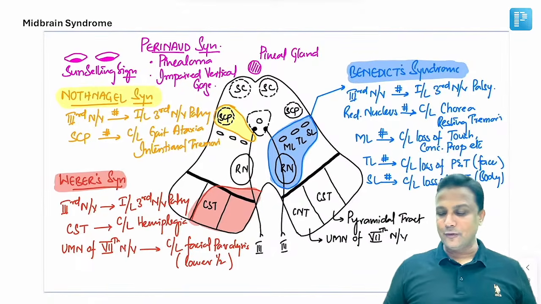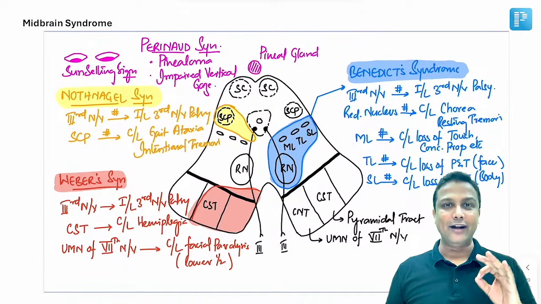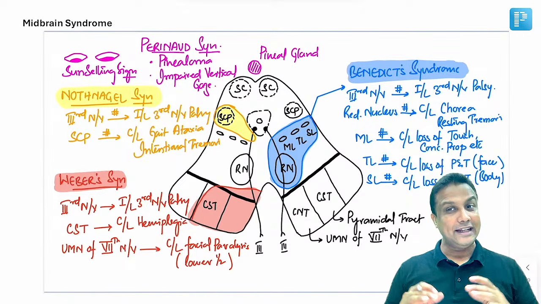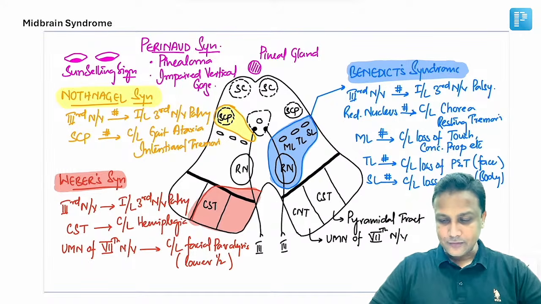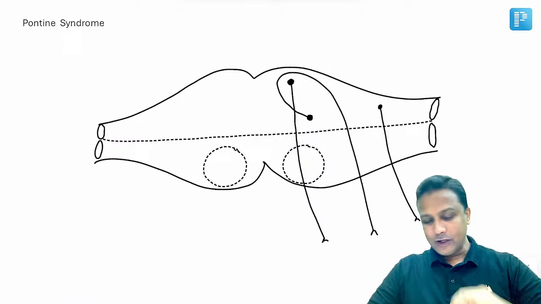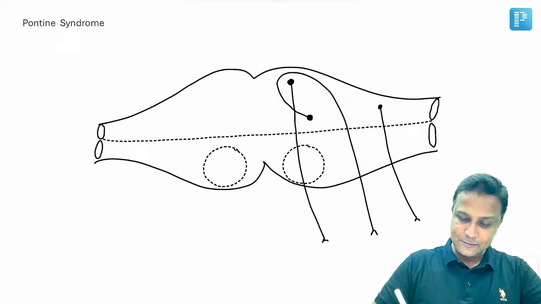So in this manner, we have covered all the syndromes in one diagram itself, my dear friends. In one diagram itself, we are done with all the syndromes here, sir. Now moving on to the transverse section of the Pons.